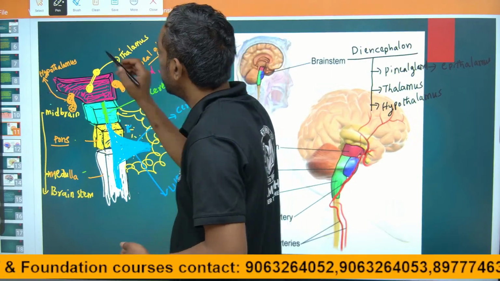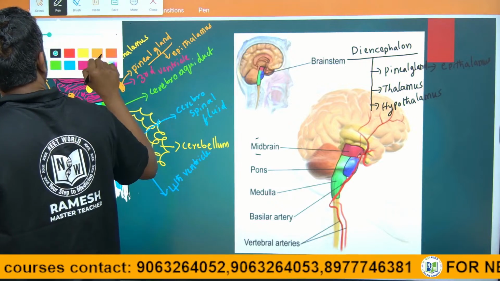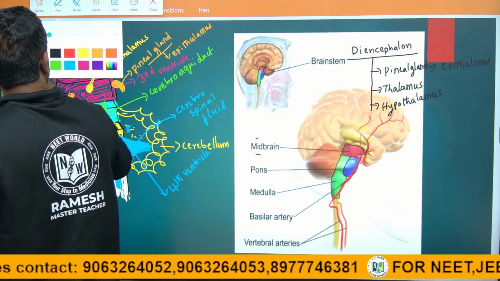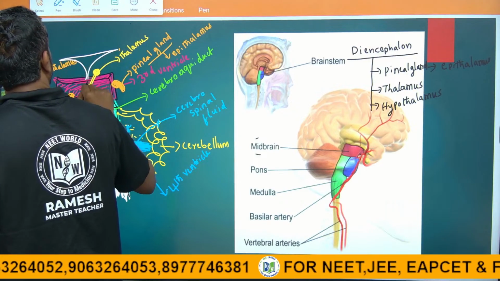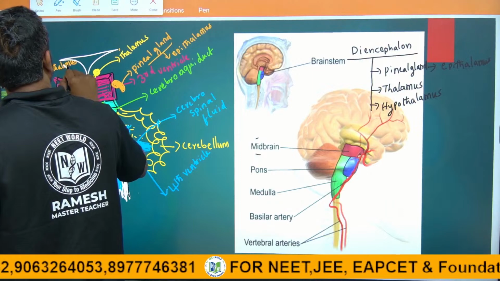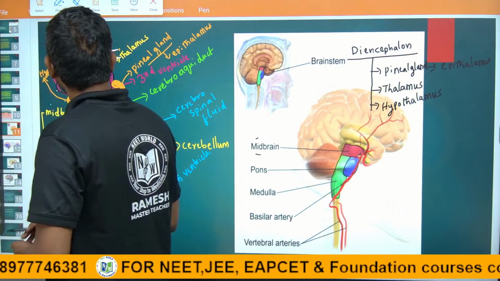Okay. Next, above the third ventricle, there is a fourth ventricle like this, and the first ventricle and second ventricle.